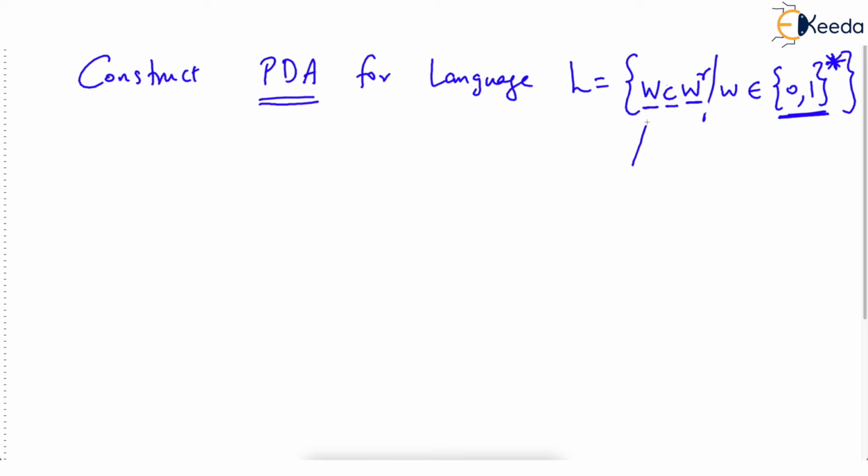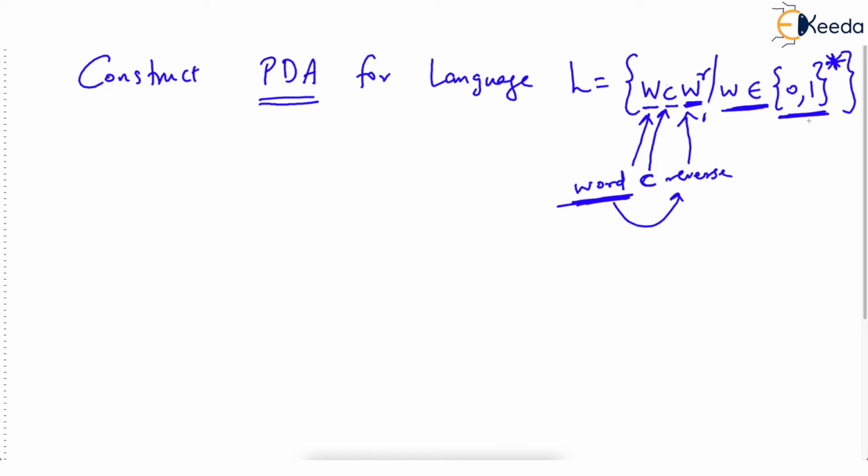Just observe this W, it is some word. W means some word followed by some constant character C. C is a constant character, and this W raised to R over here means the reverse of this word. Whatever this word is, its reverse of the word. And the point is that this word, that is W, is made up of, you see,